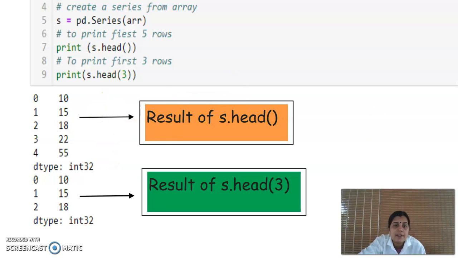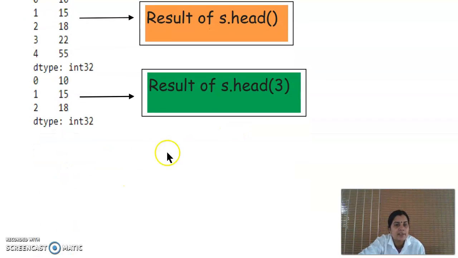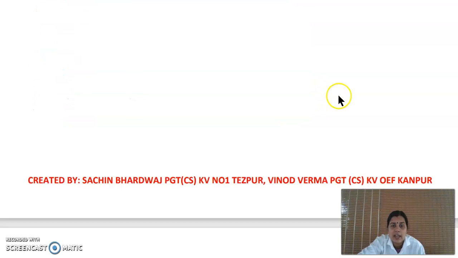Its data type is integer. Then suppose we use s.head(3), what happens? The output will be different. The first 3 elements are accessed. This is head of 3 and this is s.head.